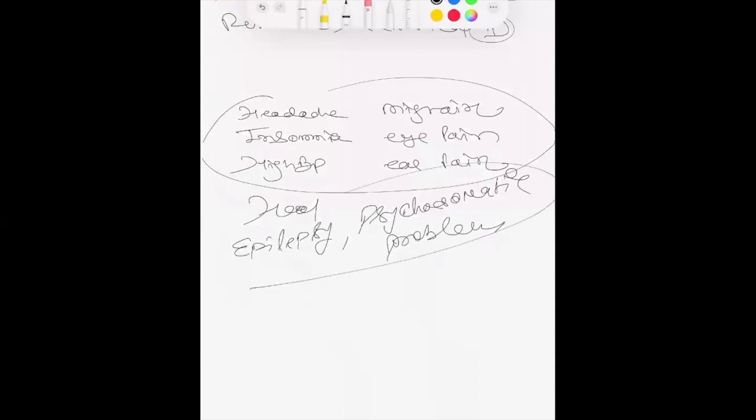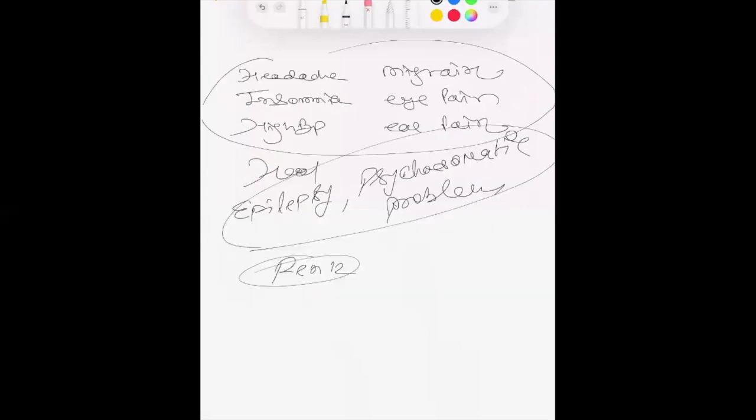So all these things can be rectified just by RAN 12. And this point has been considered a very great point for all these conditions.